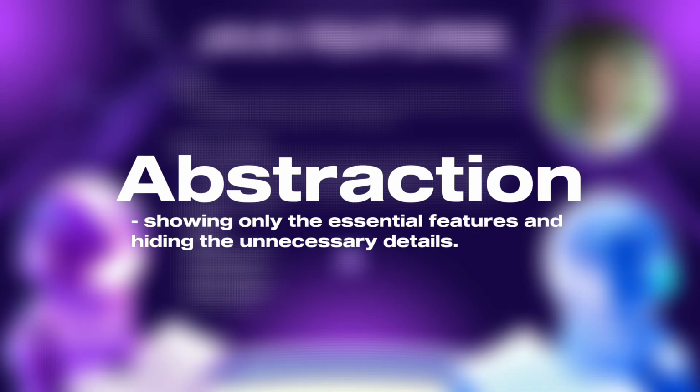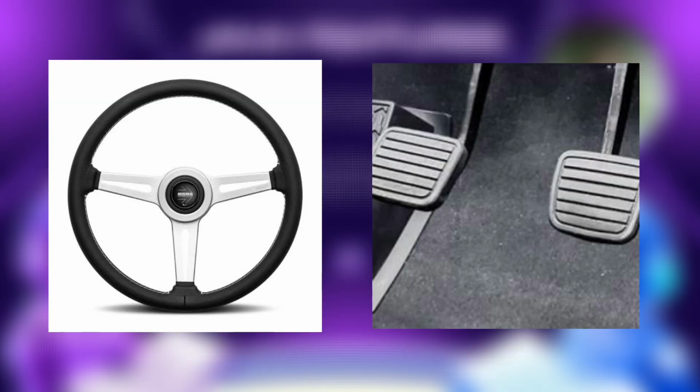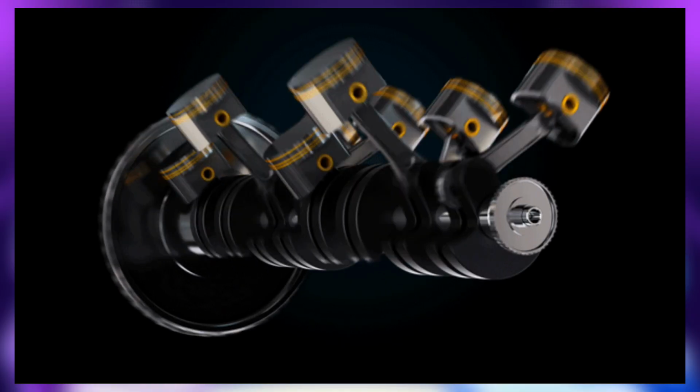Lastly, we have abstraction. Abstraction is all about showing only the essential features and hiding unnecessary details. It is about designing a system by focusing on what it does and not how it does it. It's like when you drive a car. You use the steering wheel and pedals. You don't need to know how the engine works inside.